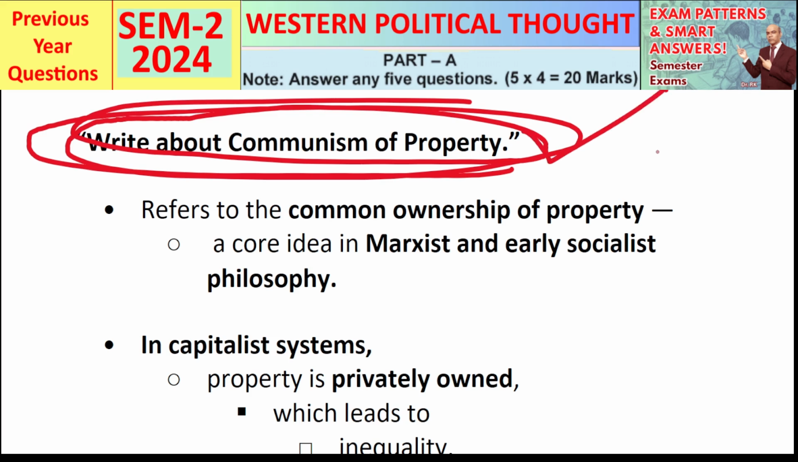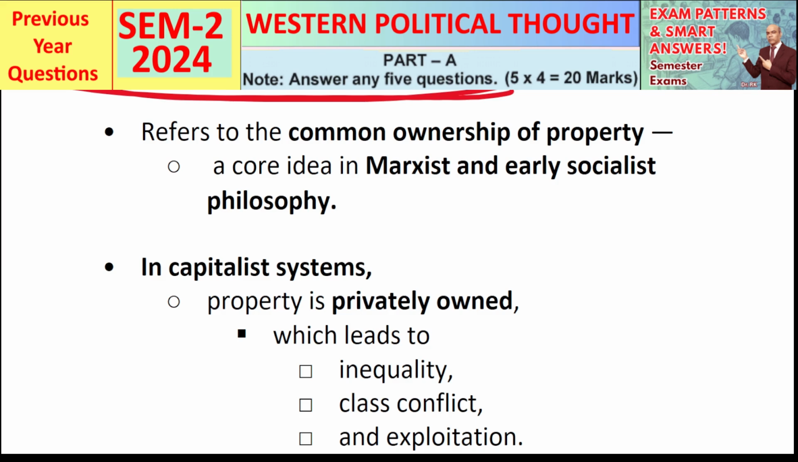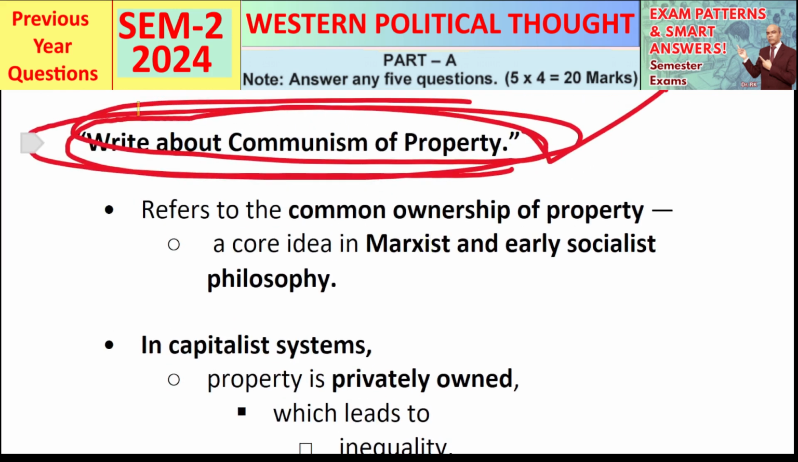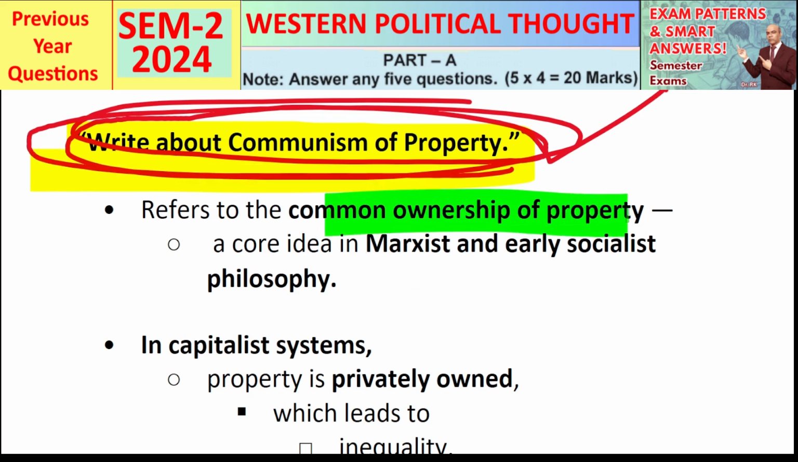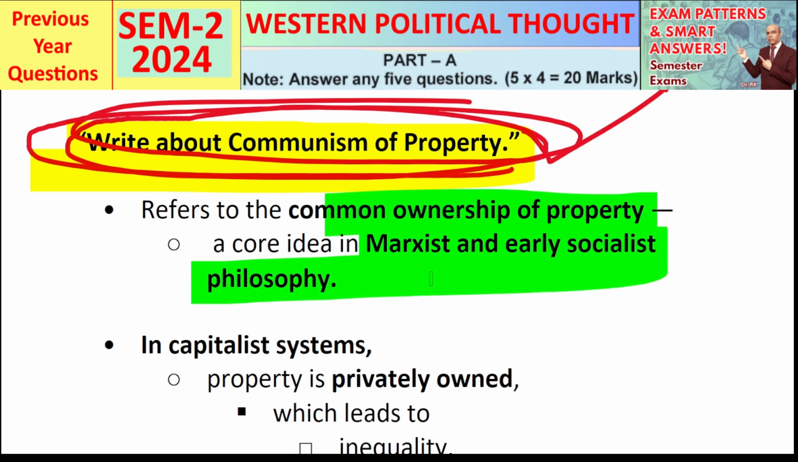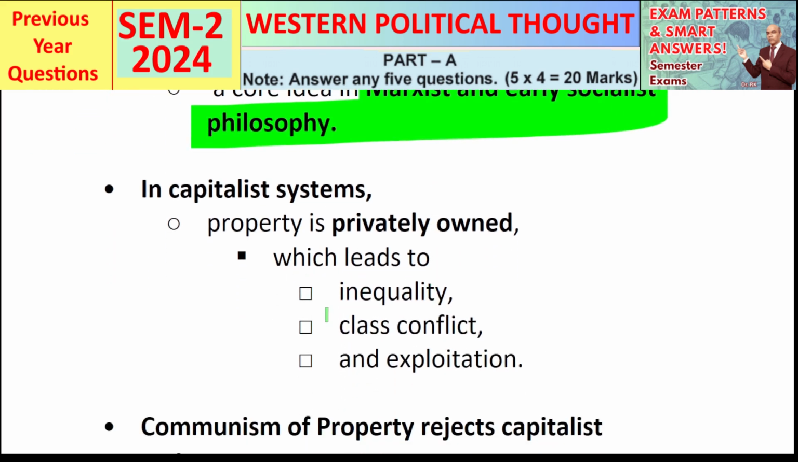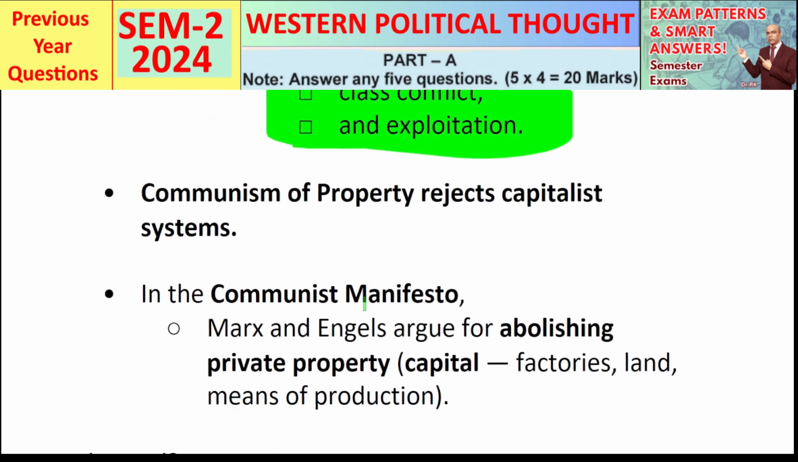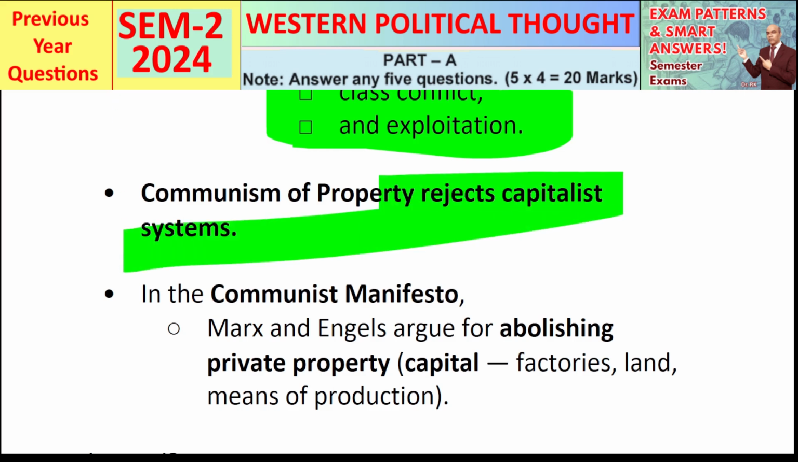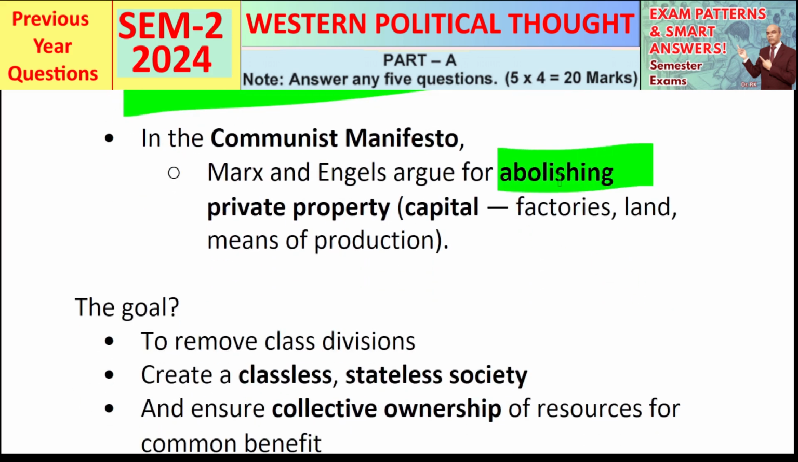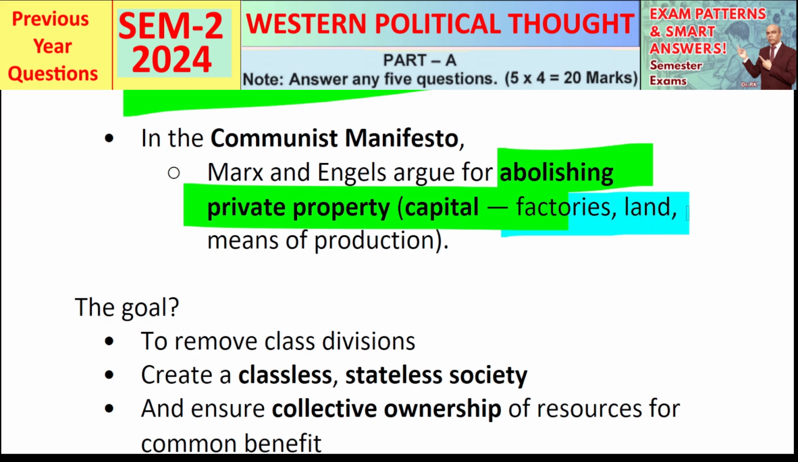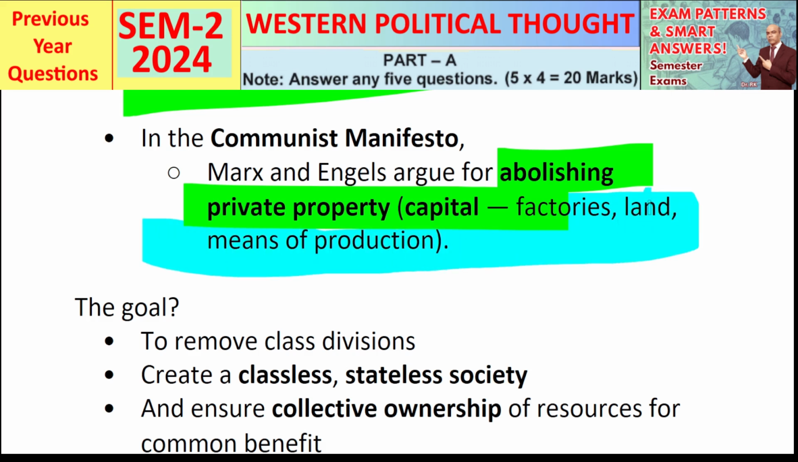So what is it? All right, let's move on to a question rooted in radical political thought. Write about communism of property. This concept refers to the common ownership of property, a core idea in Marxist and early socialist philosophy. In capitalist systems, property is privately owned, which leads to inequality, class conflict, and exploitation. Communism of property rejects this. In the Communist Manifesto, Marx and Engels argue for abolishing private property, especially the kind that allows one class to exploit another. They are not talking about your toothbrush or your home. They are talking about capital. That means factories, land, means of production.